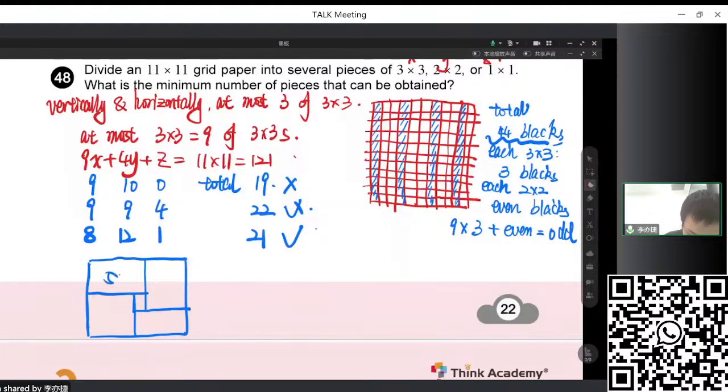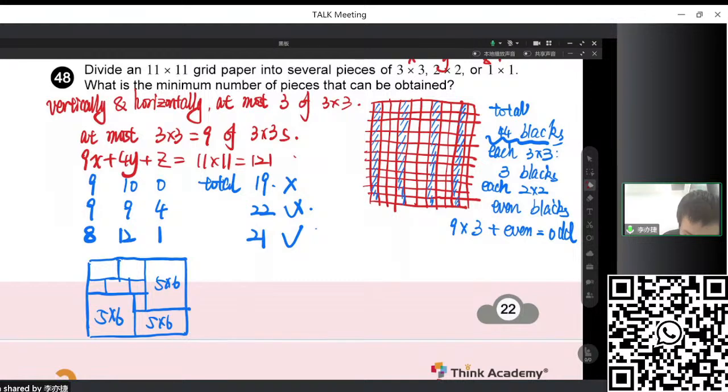So it's a 5 times 6, 5, 6, 5, 6, 5, 6, and a 1 times 1 inside. So it's very easy for us to divide a 5 times 6 with 2 3 times 3 and 3 2 times 2. So how to draw this? It's something like this, right? 3 times 3, 3 times 3, 2 times 2, 2 times 2, 2 times 2.